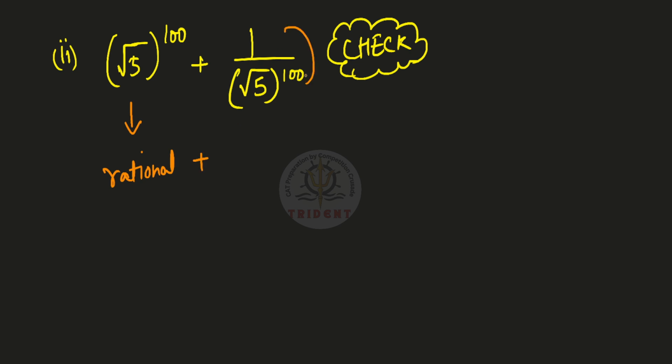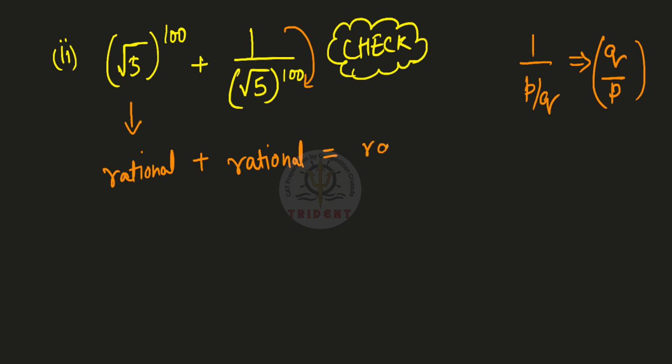And 1 by a rational number, so 1 by p by q is as good as q by p, which is again a rational number. So this is also a rational number. The sum of two rational numbers is a rational number. So by logic we could have understood that this expression is also rational. You didn't really need to do any calculation. You can calculate also, but it is not always mandatory to convert the numbers to the p by q form and then predict whether it is rational or not. You can directly do it.